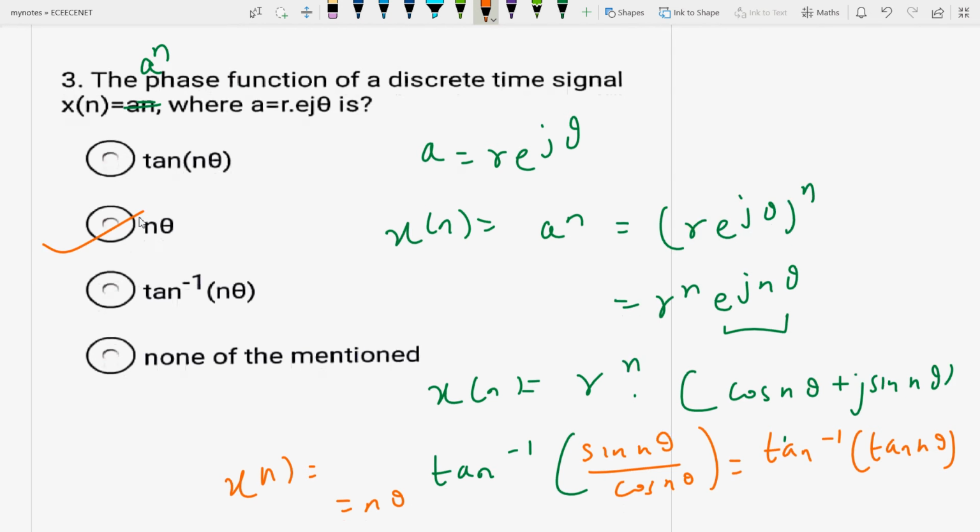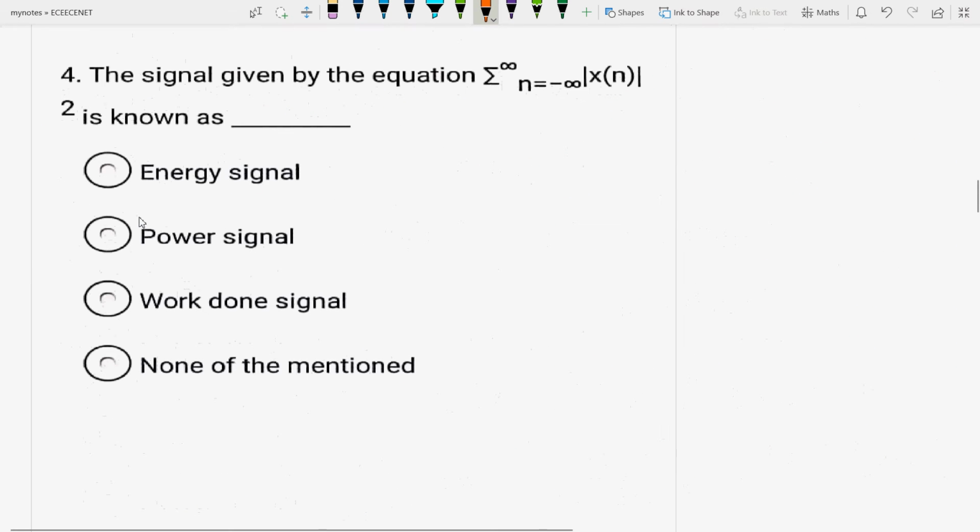Next question is, the signal given by the summation n equal to minus infinity to infinity of mod of xn squared. You know that this is the magnitude squared value of xn. The definition applies to complex valued as well as real valued signals.